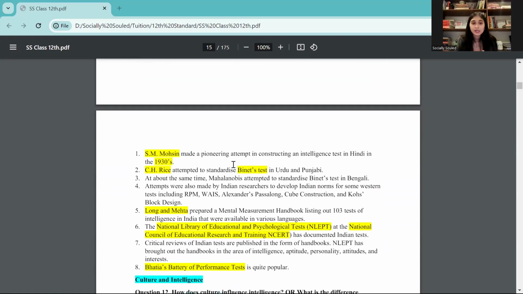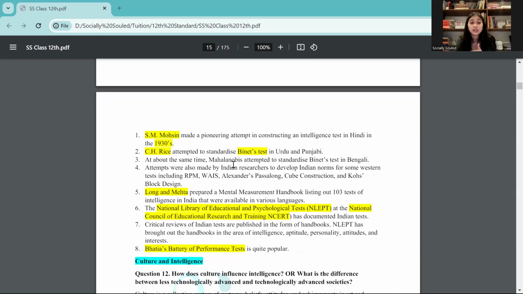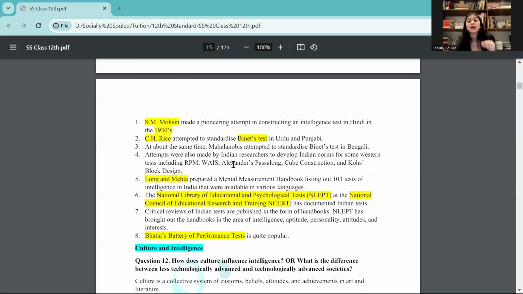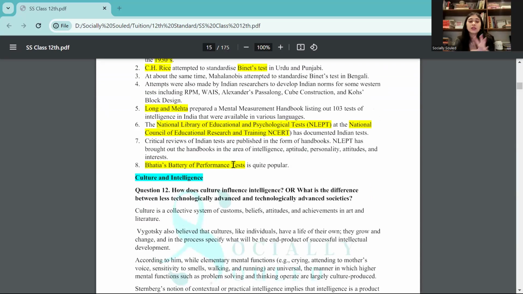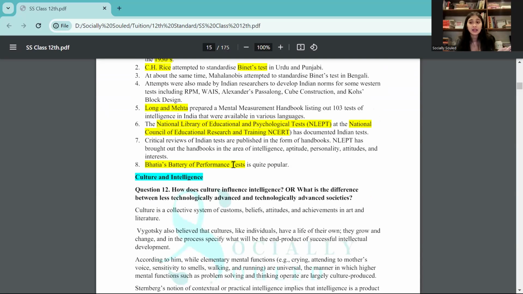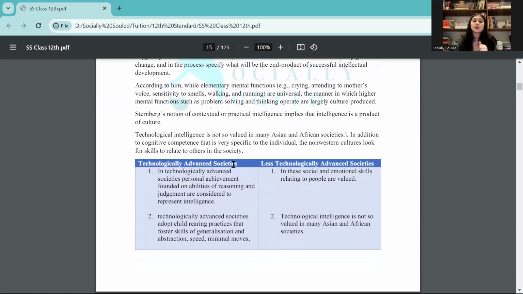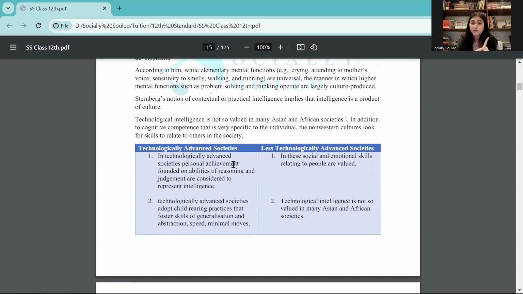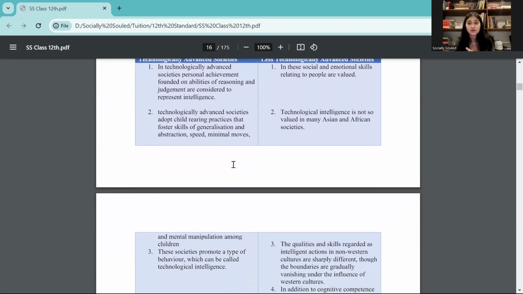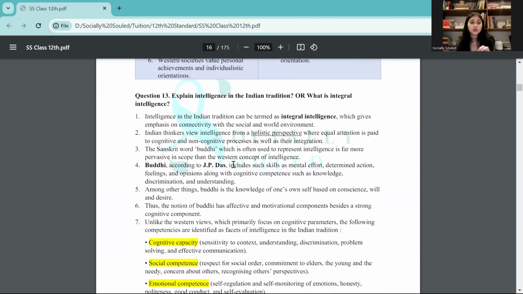So you can just know the basic MCQ: SM Mohsin adapted it in the Hindi language in 1930. CH Rice gave the Binet's test, which is one of the very famous intelligence tests, in Urdu and Punjabi. So you can learn the main words from here, and see, it's already highlighted here. You can also access this sheet and it'll be really, really helpful. Then you also have culture and intelligence. So basically, what is the difference between a technologically advanced society and a less technologically advanced society? Difference between both of them.